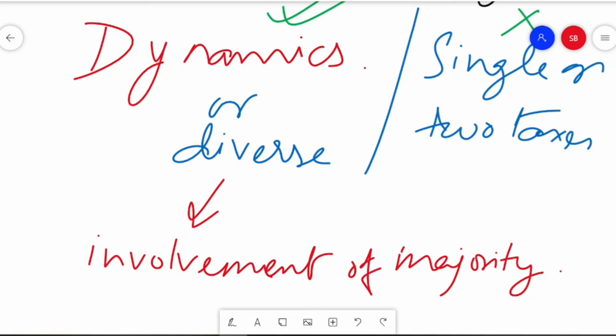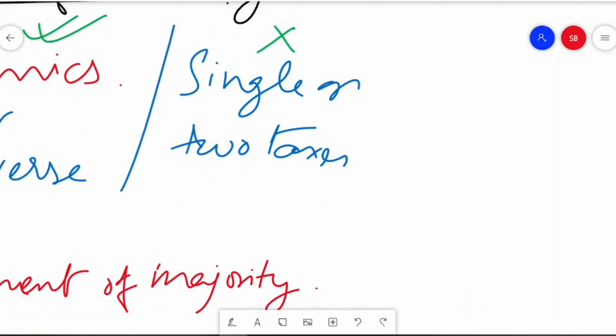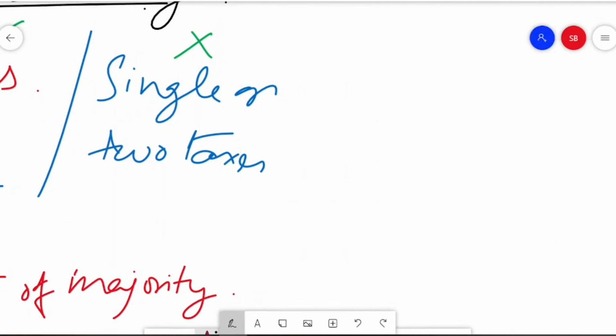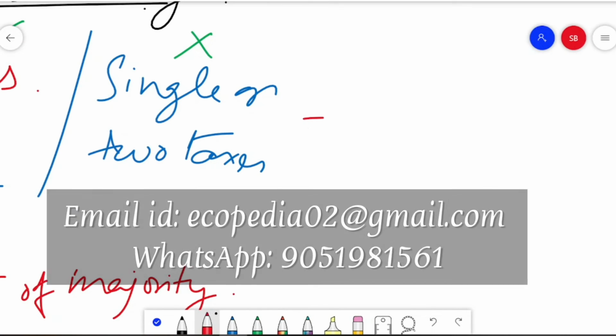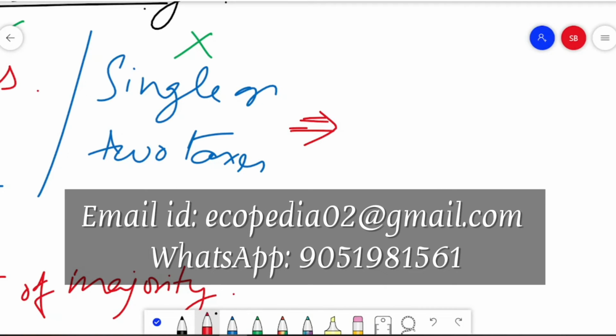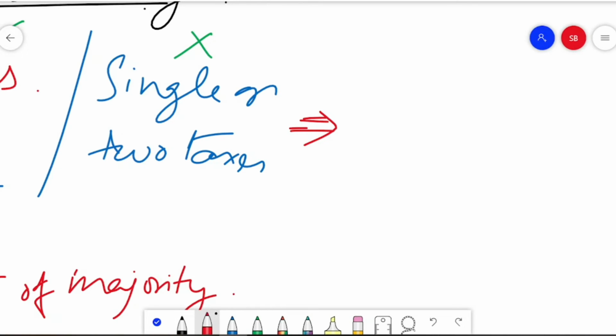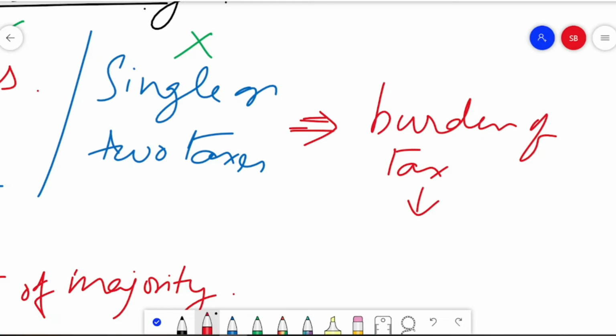However, if we have a single tax system, then only a particular sector will be asked to pay the tax to the national exchequer, leaving a large number of the population untouched. So here the burden of tax will be on few people.